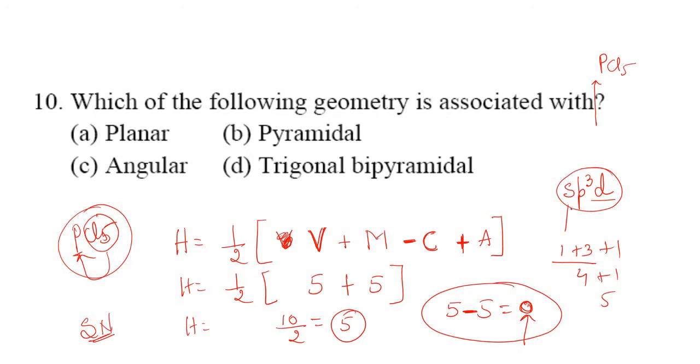And when it is 5, we have sp3d hybridization, and sp3d hybridization means the geometry is trigonal bipyramidal. Trigonal bipyramidal means the central atom is P here, here one Cl, here another Cl, this is the third Cl, here one will be above and one will be below. So this is the trigonal bipyramidal geometry associated with PCl5. Is it clear, students? Okay, we'll move to the next question now.